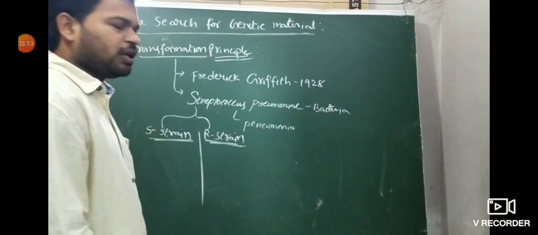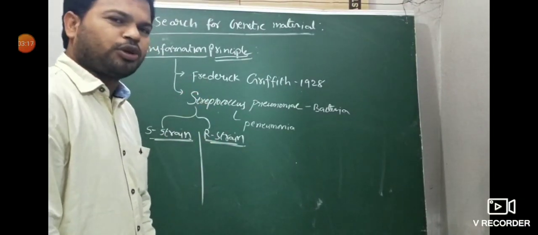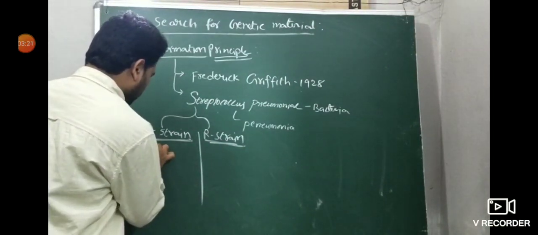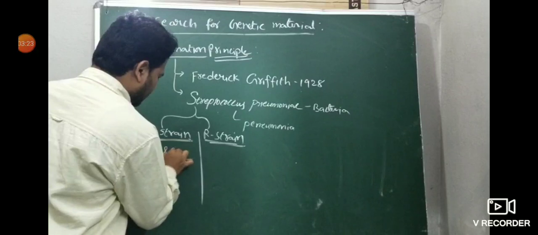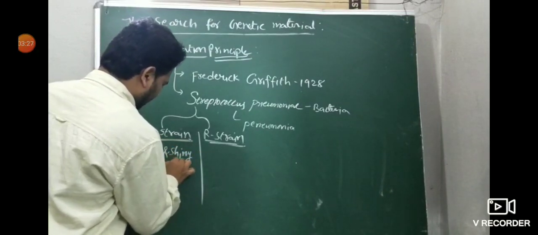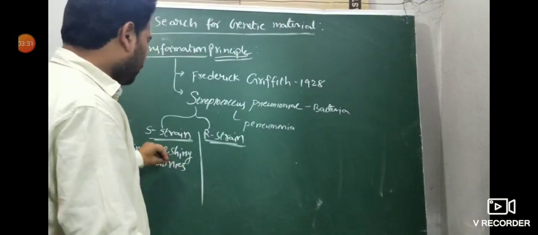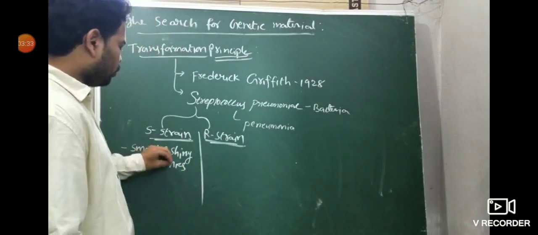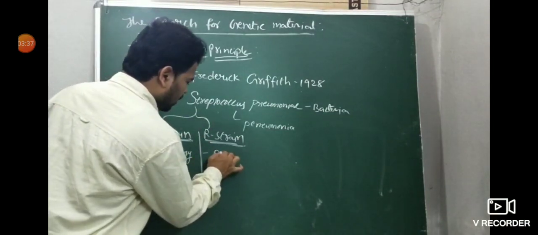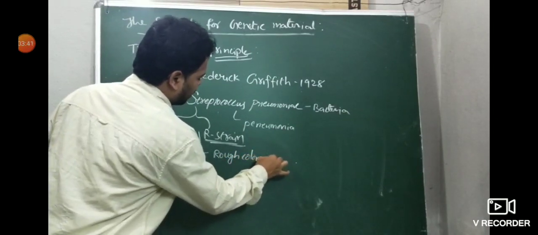S strain means that on a culture plate Streptococcus pneumoniae produces smooth and shiny colonies. S strain bacteria produce smooth and shiny colonies on the culture plate. R strain bacteria produce rough colonies on the culture plate.